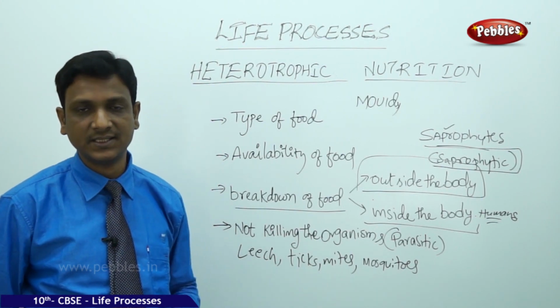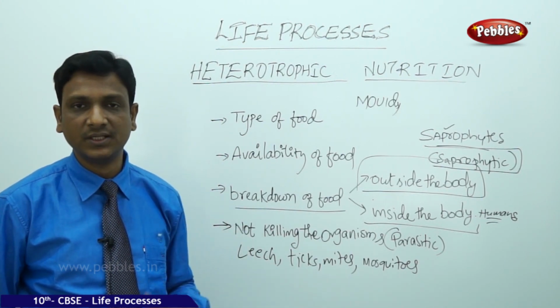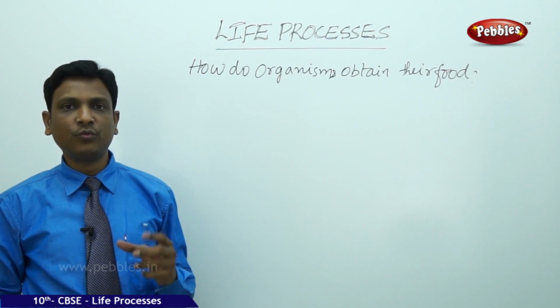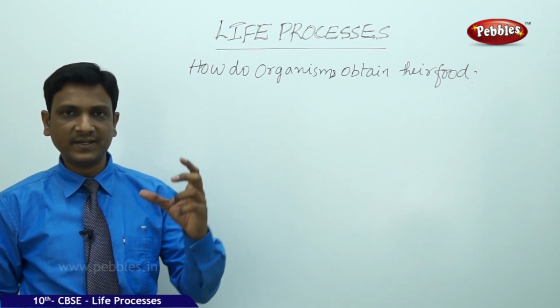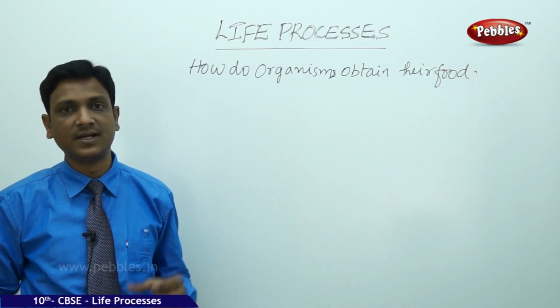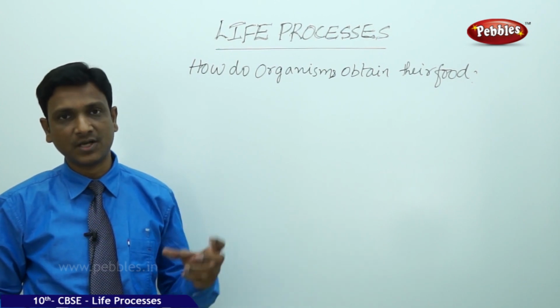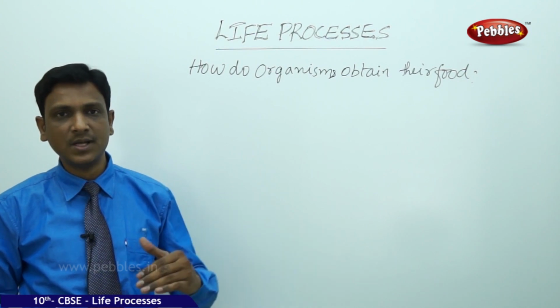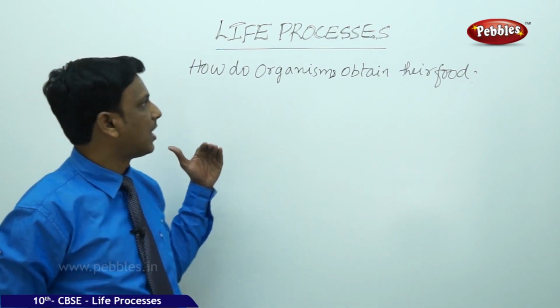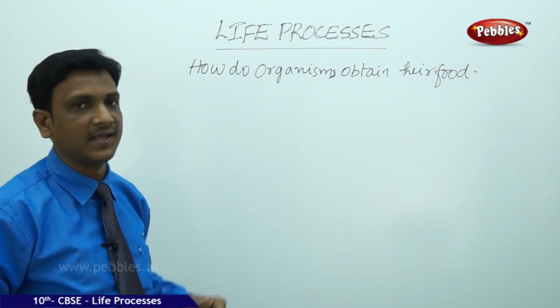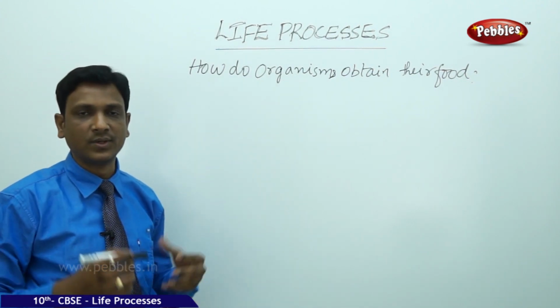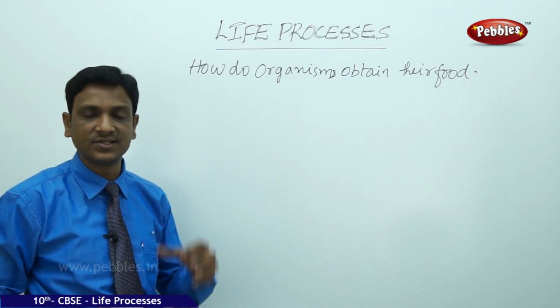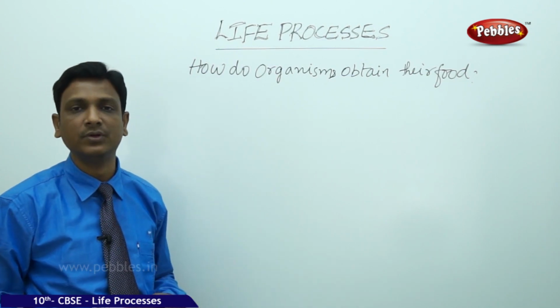Now let us see the heterotrophic nutrition in humans. Before we look at how the human digestive system is organized, and how the food is obtained and digested in the human digestive system, let us discuss how different organisms obtain their food. What are the various means, and what are the various structures that help the organisms to obtain the food?